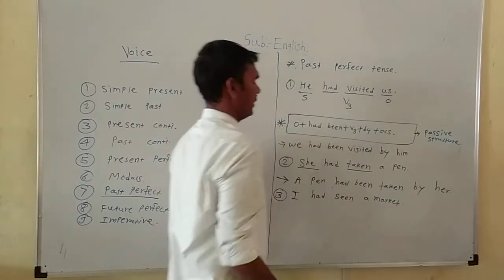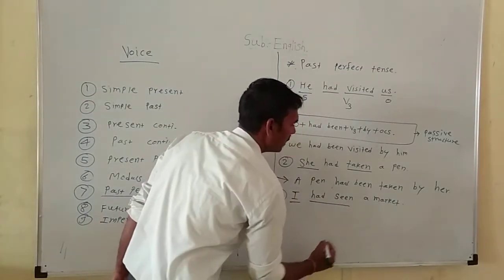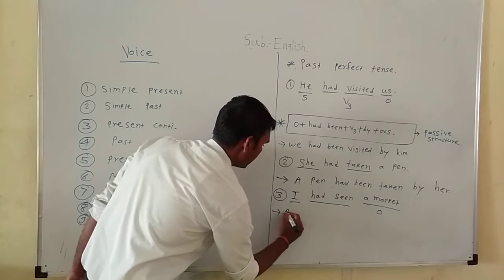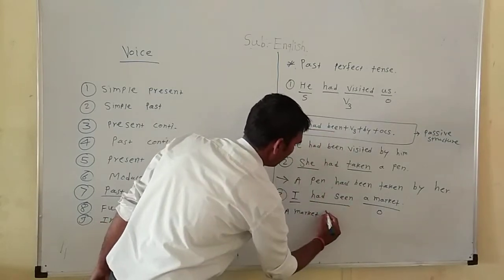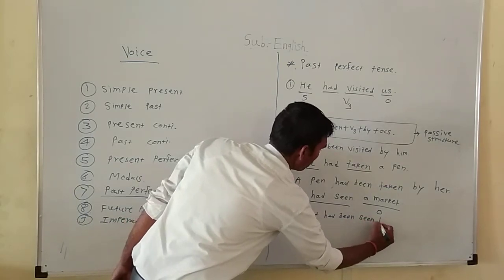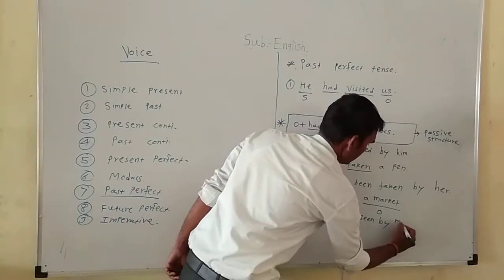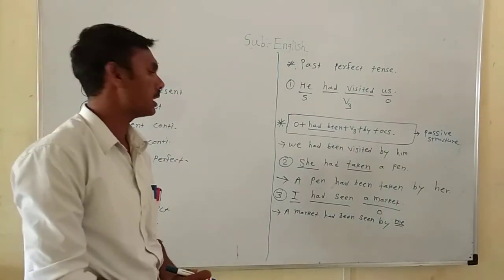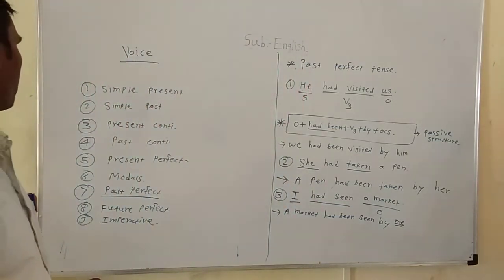Here I is the subject, had seen is the verb, and a market is the object. Object first: a market, then had been seen by, and the objective case of the subject I, which is me. A market had been seen by me is the correct passive voice of the given sentence.